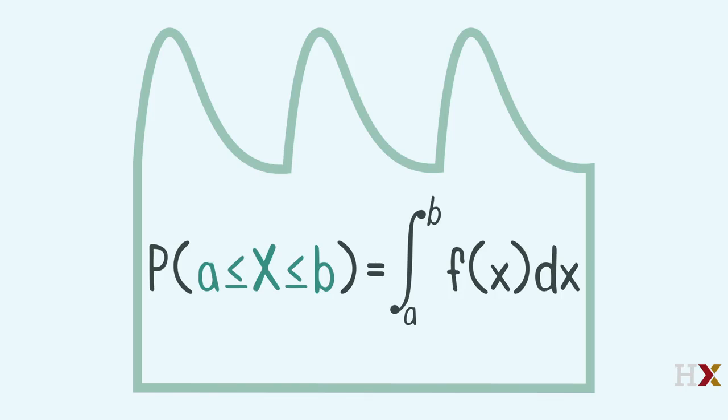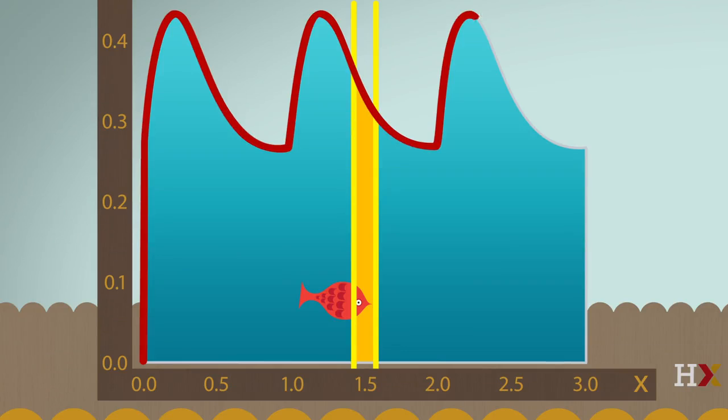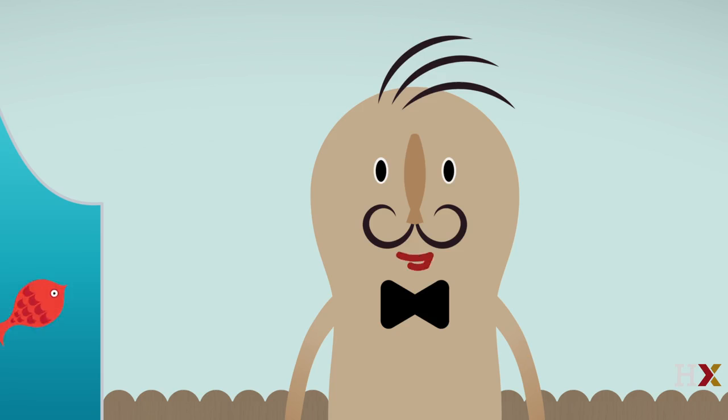For a continuous random variable x, the probability that x is in a particular interval is the area under the PDF curve over that interval. Note that the PDF of Randy's horizontal position is the curve formed by the tank, since the probability of her being in a region is the area of that region. Well, that's great!